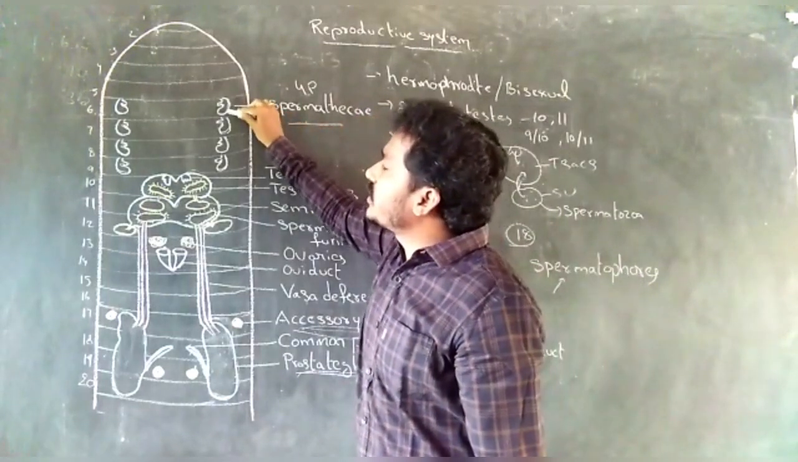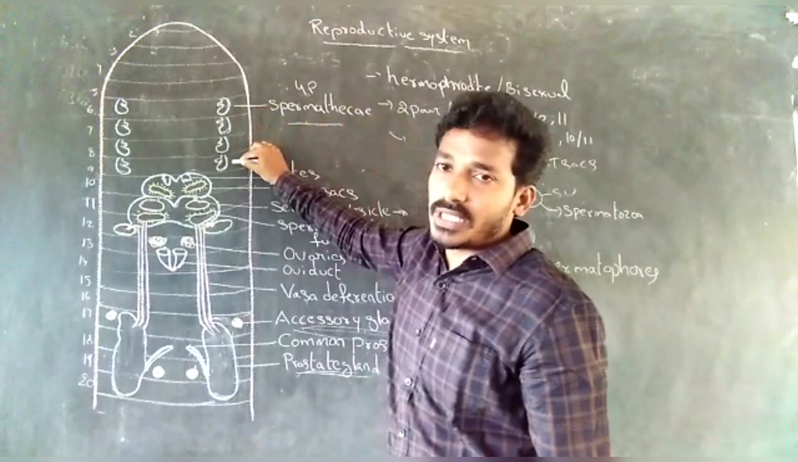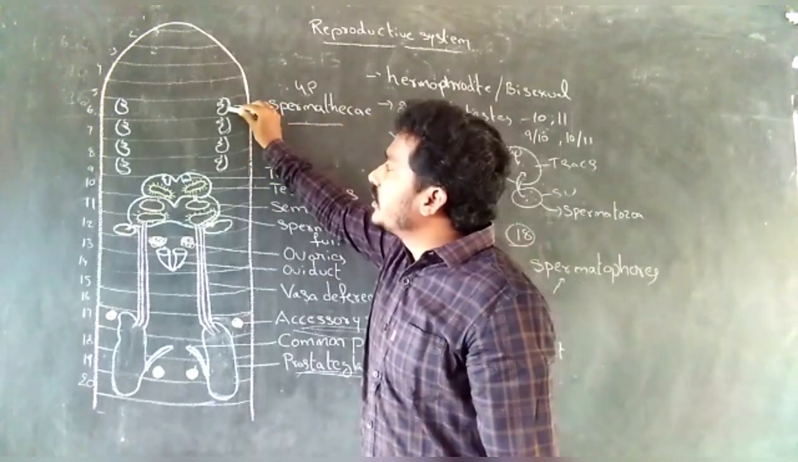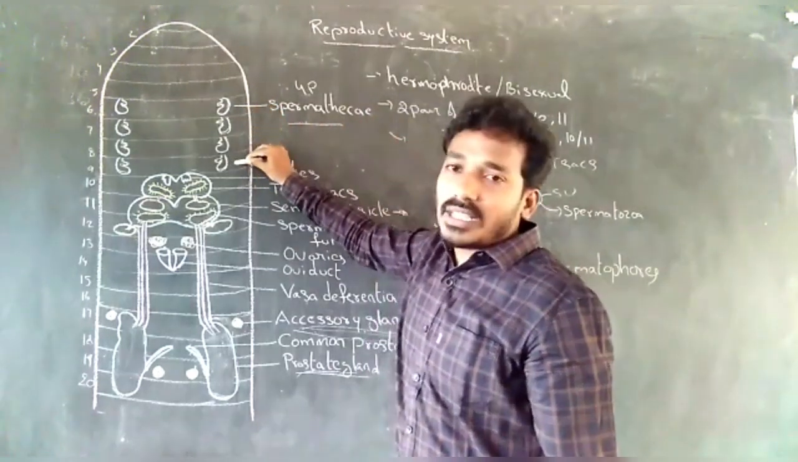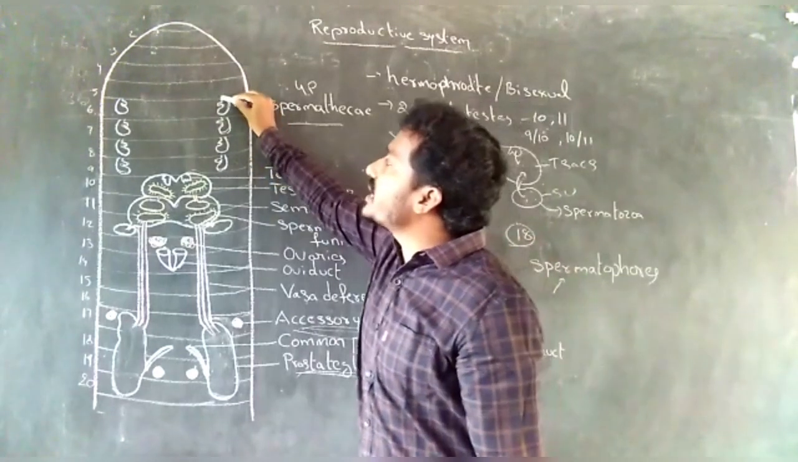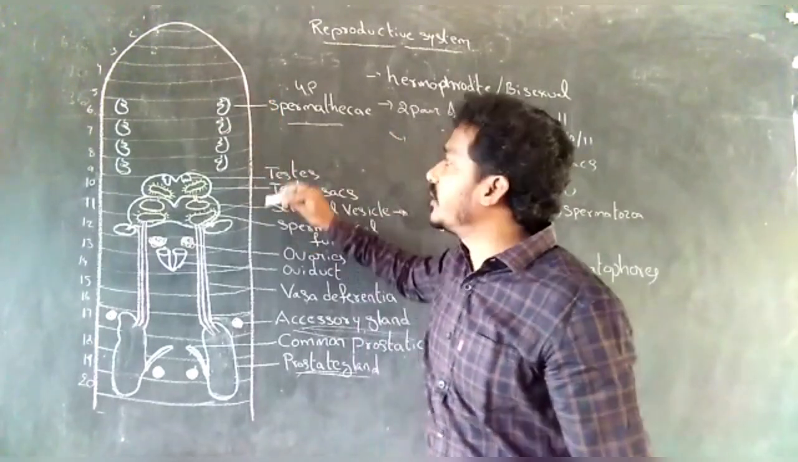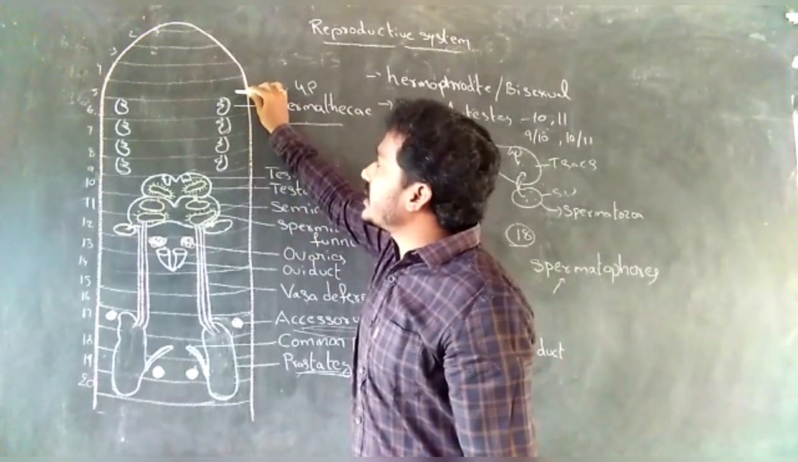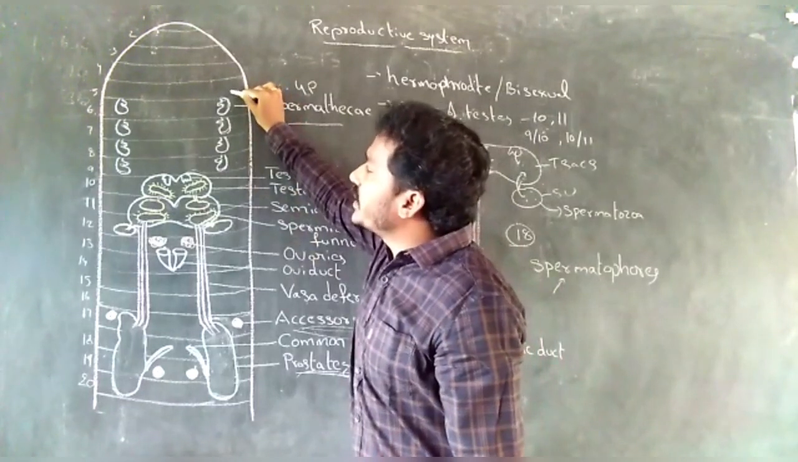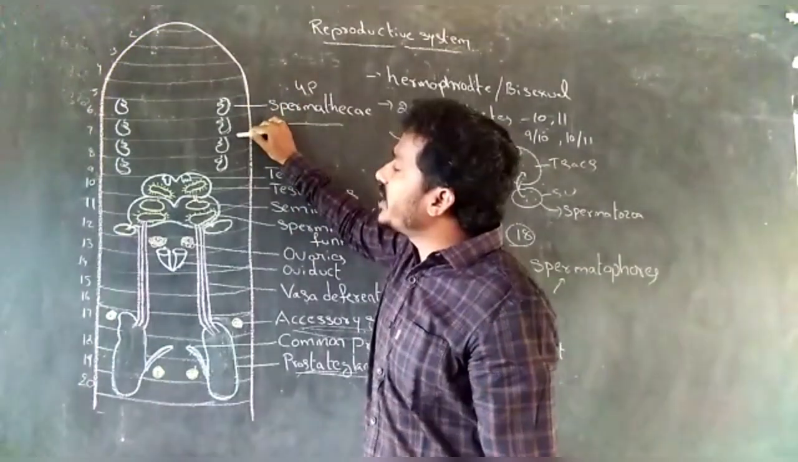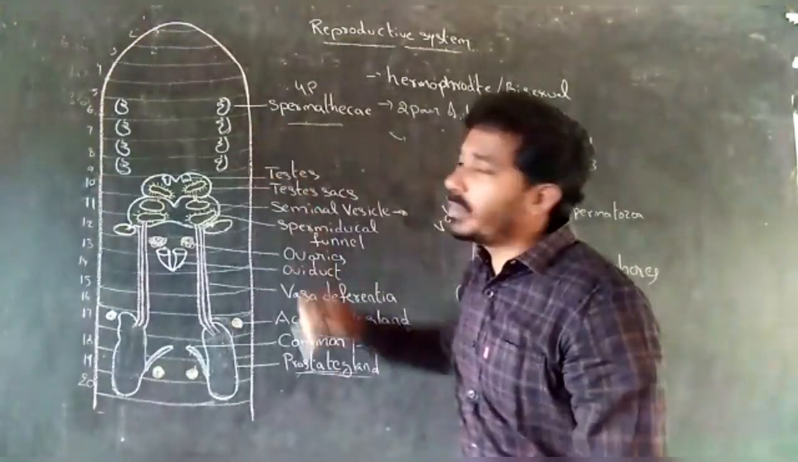Spermathecae are present in the 6th, 7th, 8th and 9th segments. The openings of the spermathecae are present on the intersegmental septa of the 5 by 6, 6 by 7, 7 by 8 and 8 by 9 septa.